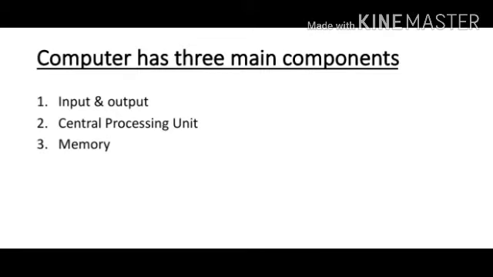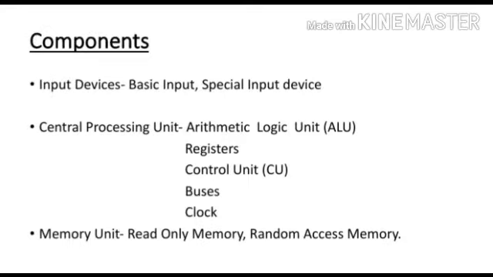A computer has the following three main components. First one is input and output unit. Second one is central processing unit and third one is memory unit. Then first we discuss about input units. What are the input units or input devices? An input device is any machine that feeds data, information and instructions into a computer.